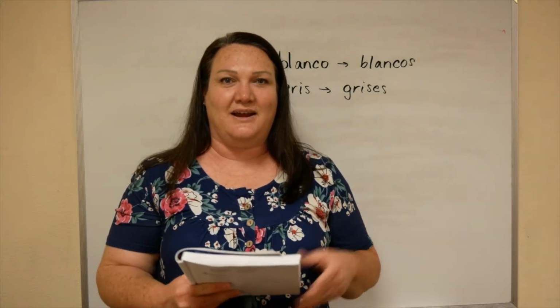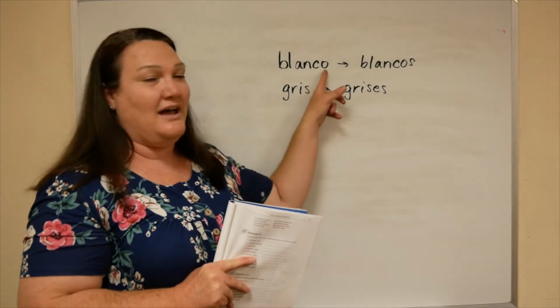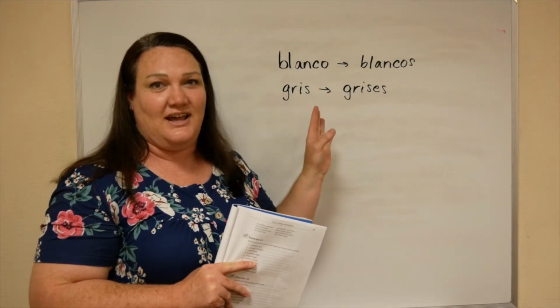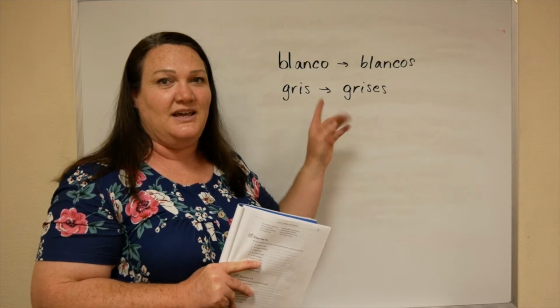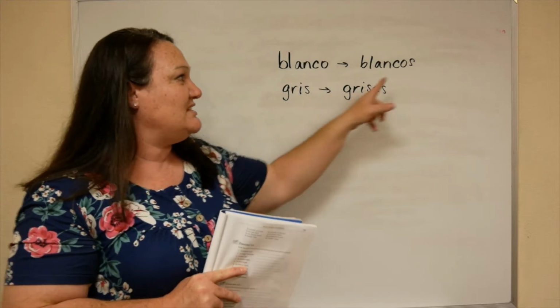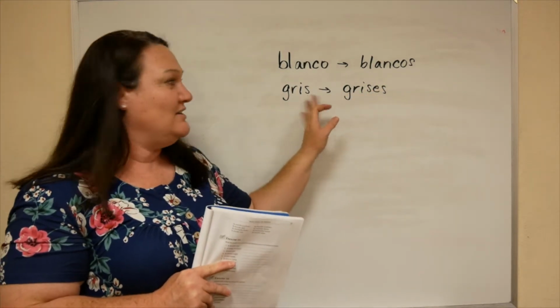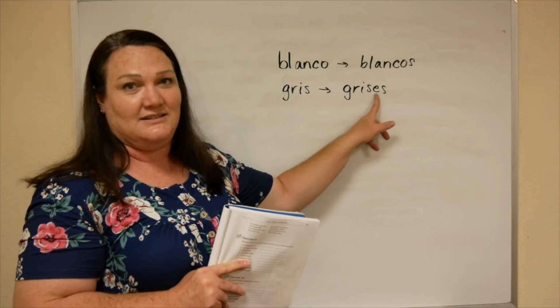We're continuing on with chapter 1, all about nouns, all about those person, place, or things. So let's go. I'm on page 12 here. We talked about it already, but just to review: to make your nouns plural, if a word ends in a vowel, an O or an A, you're just going to add an S. And if it ends in a consonant, you're going to add ES.